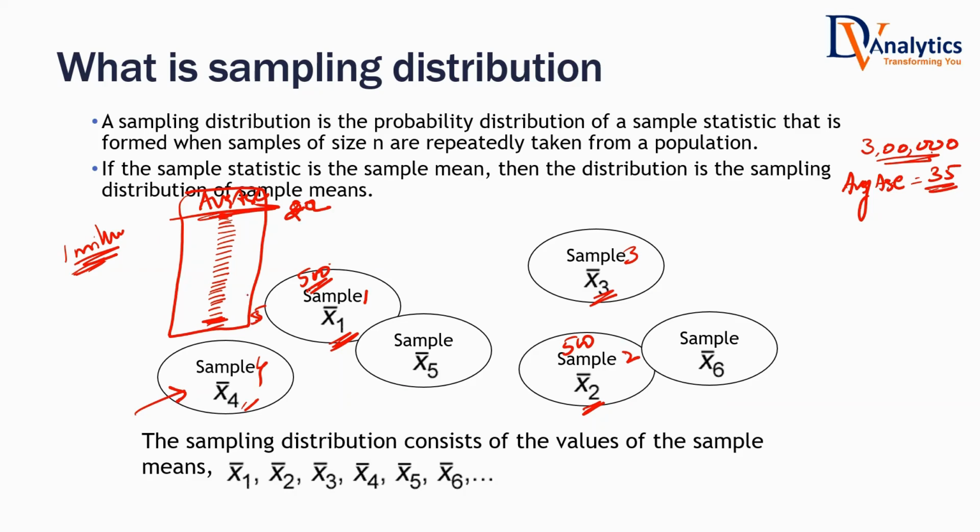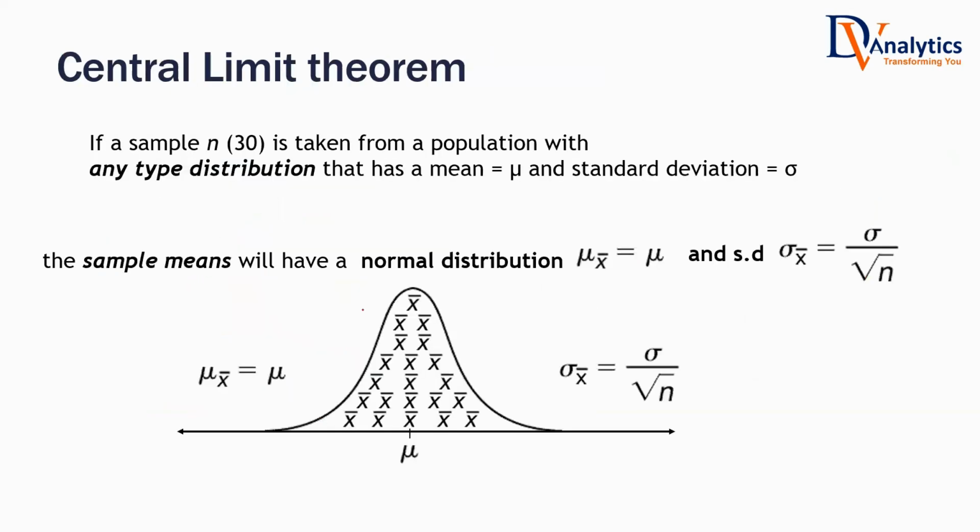Yes. But most often, the average age would be around what number? Most often, the average age would be around 35, isn't it? If it is really coming from a population of 35, isn't it? If overall data has the average age of 35, most often the age value will be 35. Sometimes it will be very less, sometimes it will be very high. That is known as sampling distribution. What is sampling distribution? Actually, this is called a theorem, central limit theorem. What does the central limit theorem say? If you take a large sample, a sample of size greater than 30.